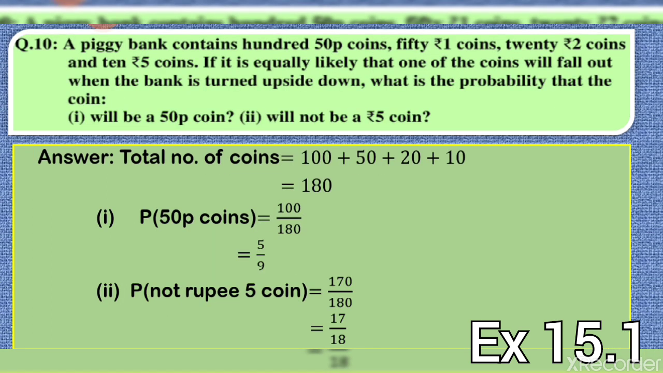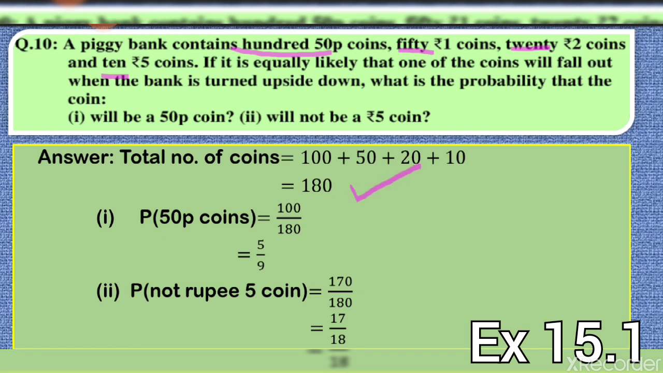Question number 10 is, a piggy bank contains 100 fifty paise coins, 50 one rupee coins, 20 two rupee coins, and 10 five rupee coins. If it is equally likely that one of the coins will fall out when the bank is turned upside down, what is the probability that the coin, first part, will be a 50 paise coin, second, will not be a 5 rupee coin? Now there are 100 fifty paise coins, 50 one rupee coins, 20 two rupee coins, and 10 five rupee coins. So what is the total number of coins?